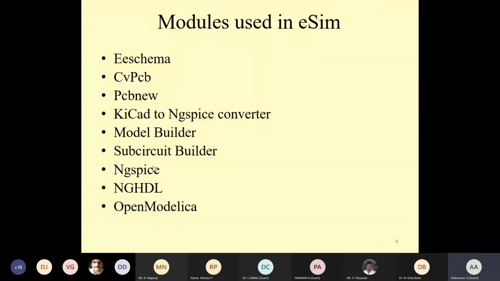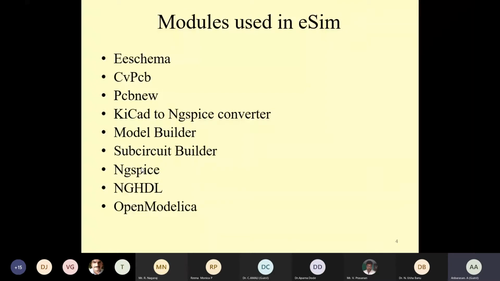And the next one is ngSpice. ngSpice is a general purpose circuit simulation program, which we use for nonlinear, linear, and transient analysis. And the next one is ngHDL. This ngHDL is a model for mixed mode circuits. Mixed mode means it can be used for both analog and digital circuits by using a hardware description language, and it comes integrated with eSim.